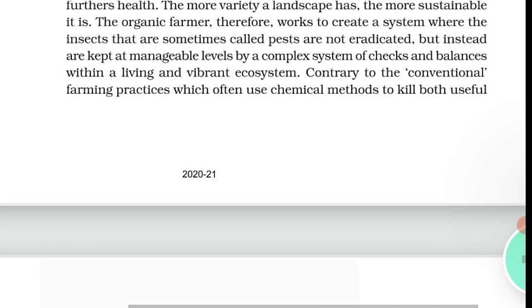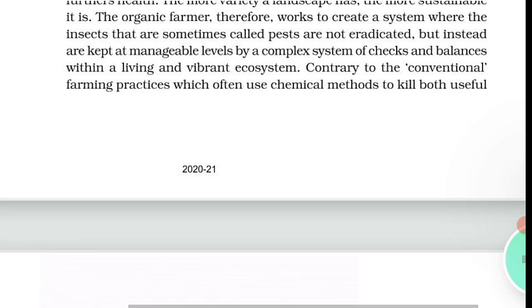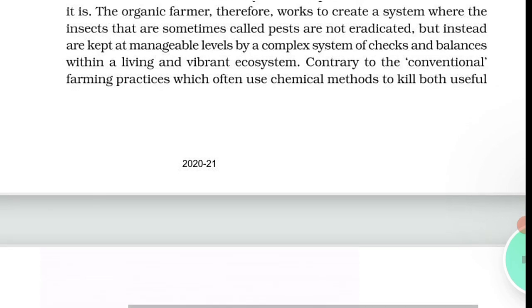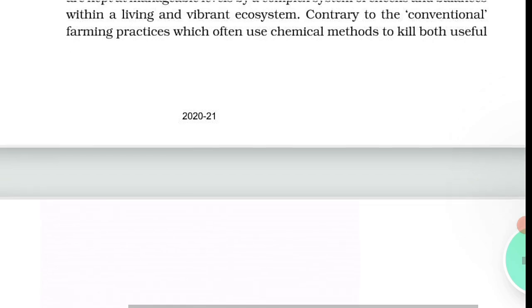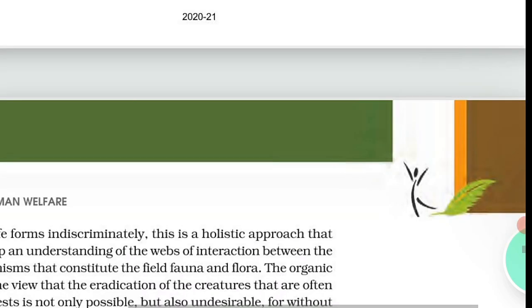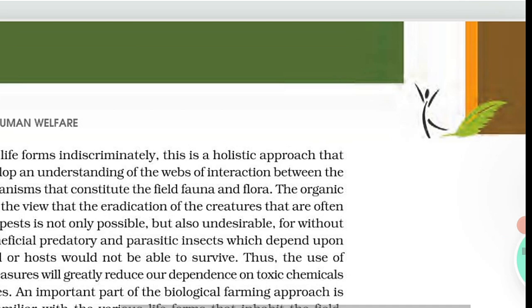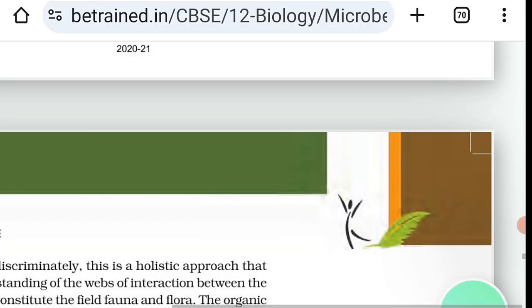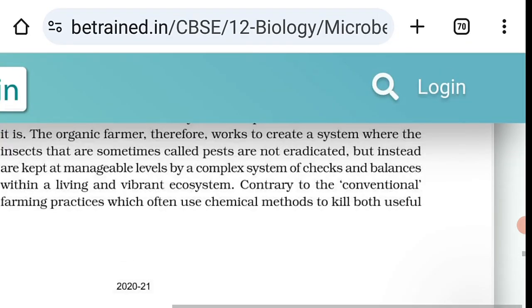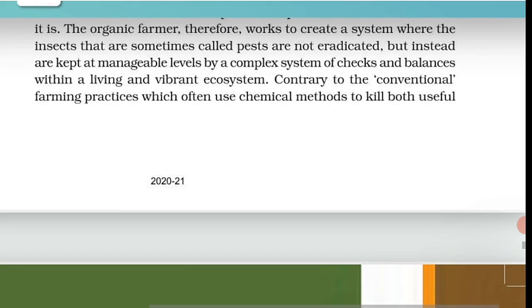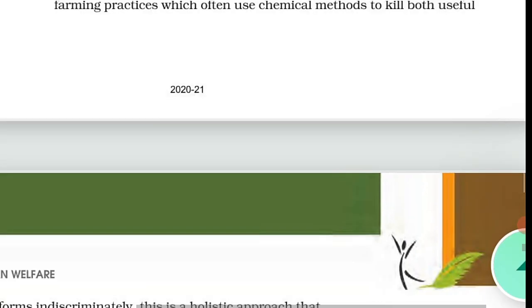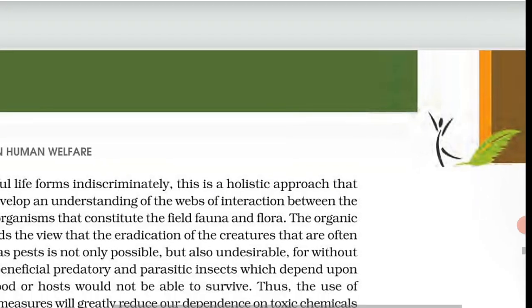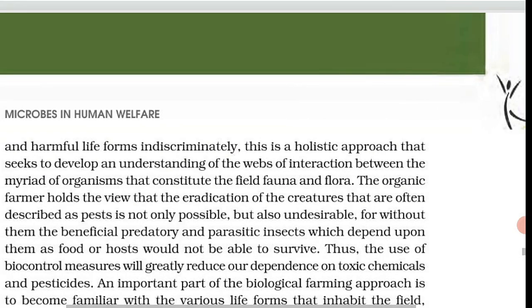Because of the development of the methods of genetic engineering in the last decade or so, the scientists have introduced B. thuringiensis toxin genes into the plant. Such plants are resistant to attack by insect pests. Bt cotton is one such example which is being cultivated in some states of our country. You will learn more about this in chapter 10.